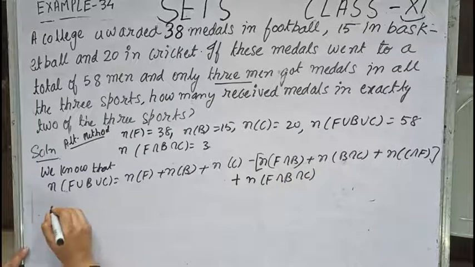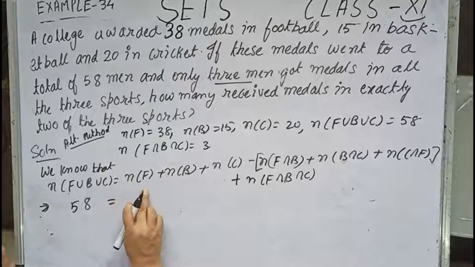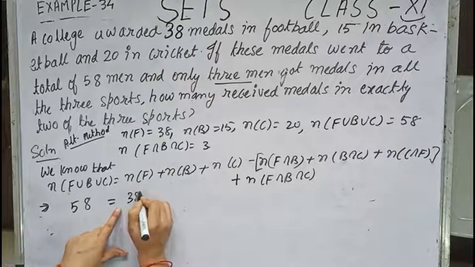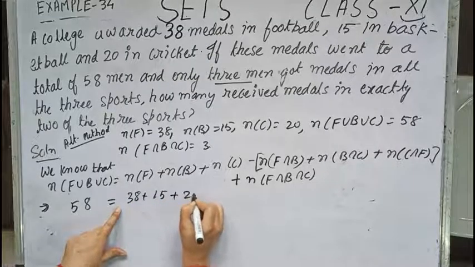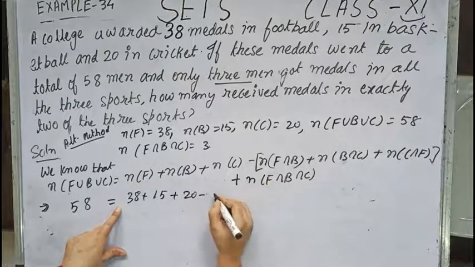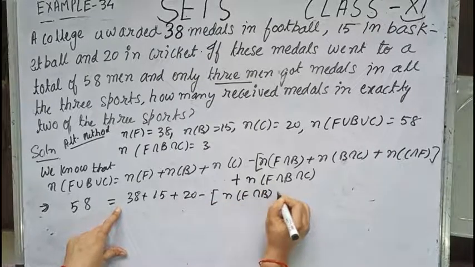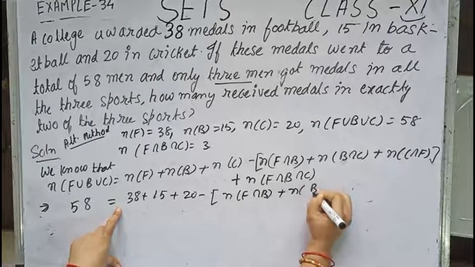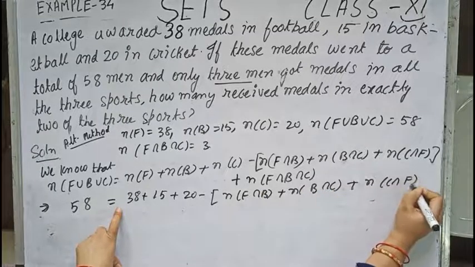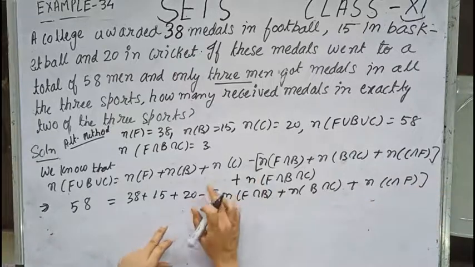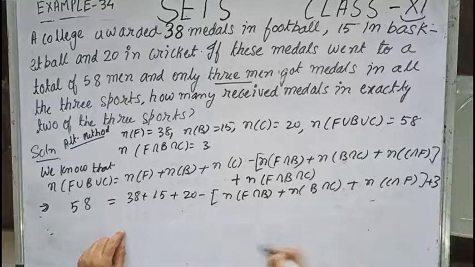Let us put the values. This implies 58 equals 38 plus 15 plus 20 minus this whole value, which I am copying as such: n(F intersection B) plus n(B intersection C) plus n(C intersection F), and this value is given as 3.